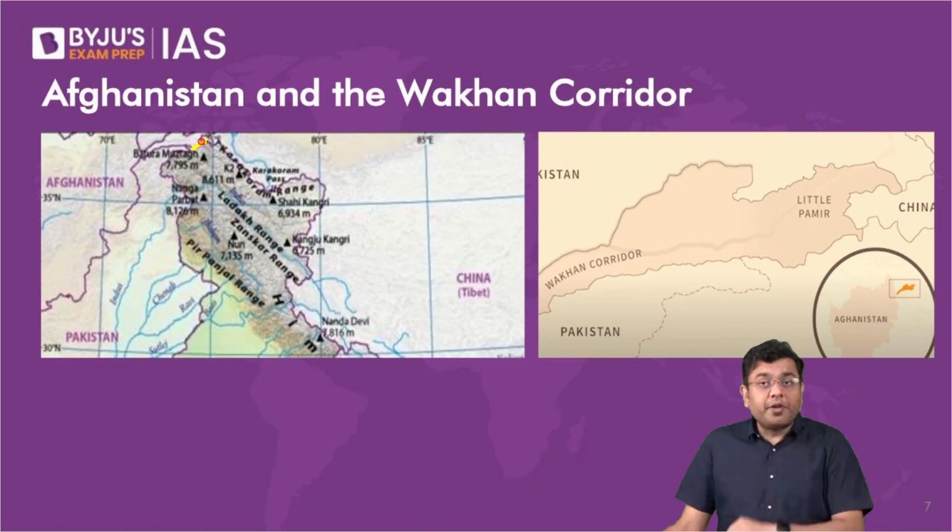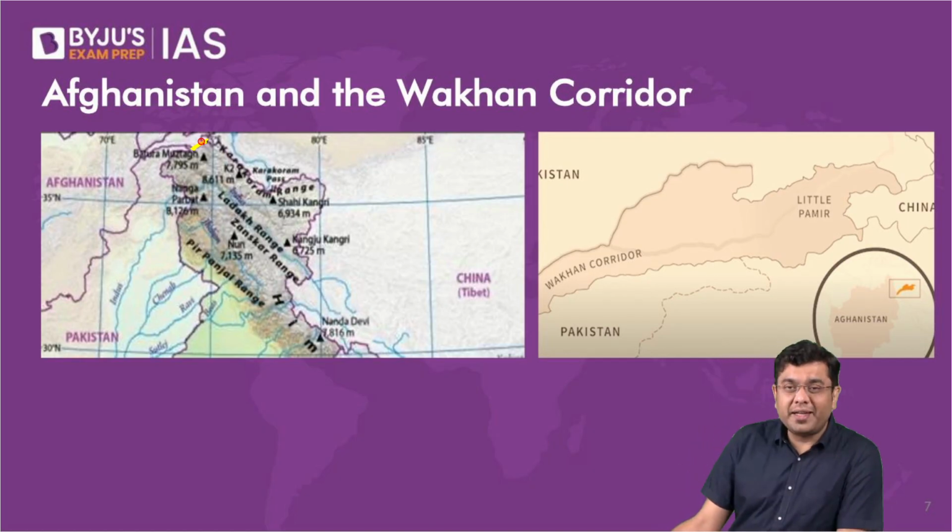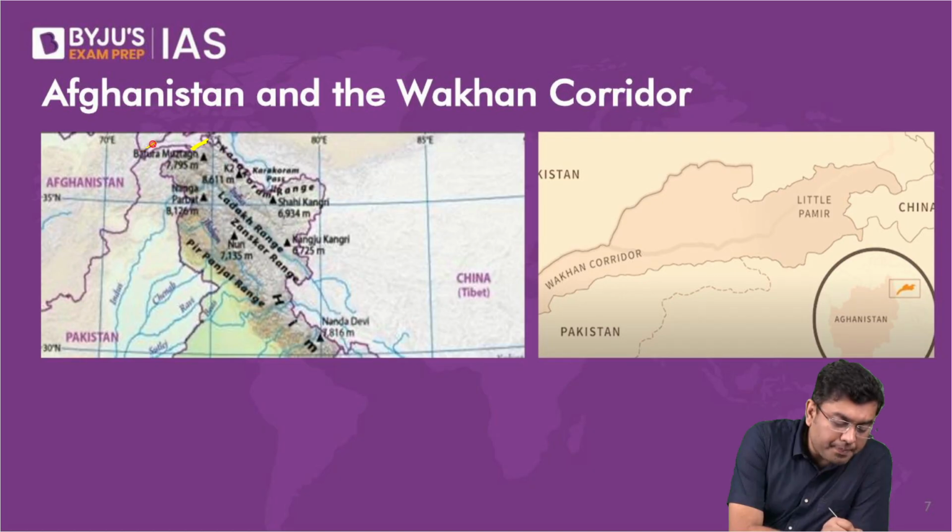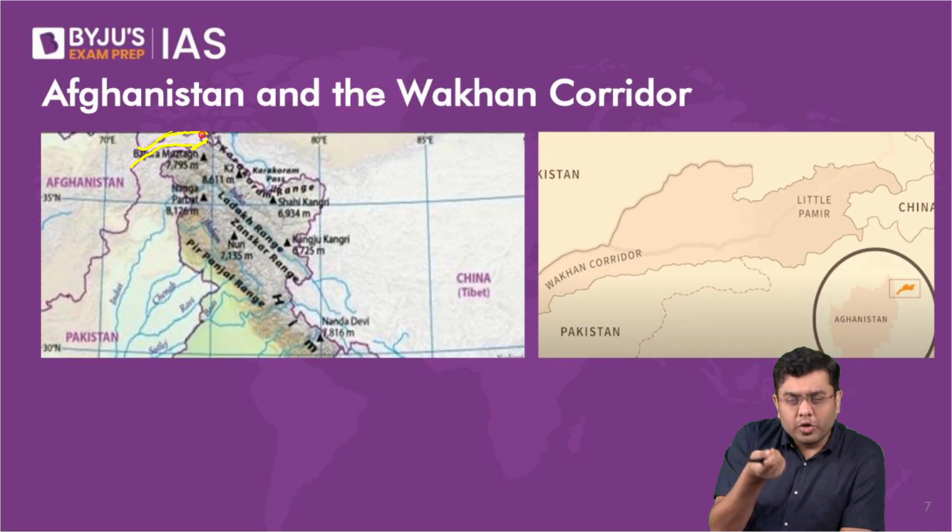The portion of Afghanistan which shares a border with India is also very important historically. That is the panhandle shape of the land that you see here. Panhandle means you would have seen the pans, the cooking utensil.